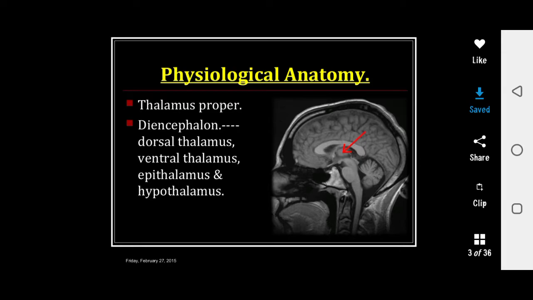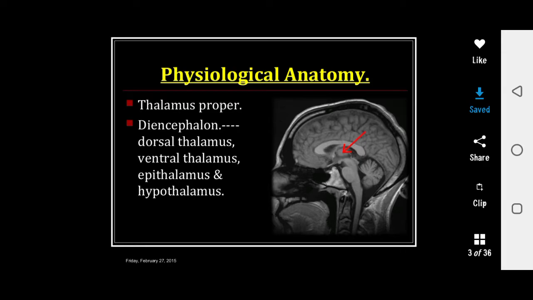The thalamus is composed of different nuclei that each serve a unique role, ranging from relaying sensory and motor signals to regulation of consciousness and alertness. Thalamus is the major part of the diencephalon. The other part of the diencephalon consists of the hypothalamus.